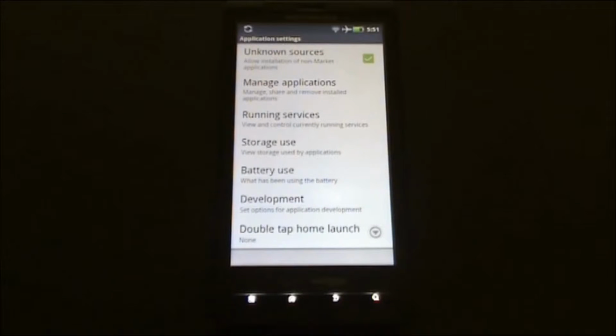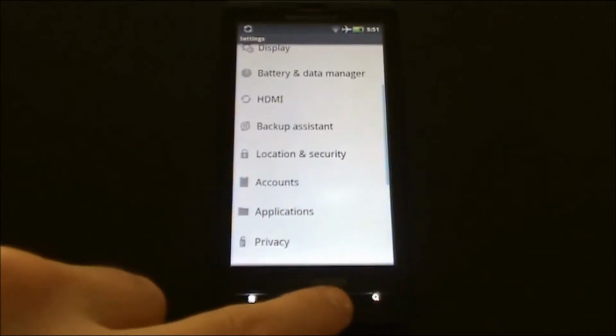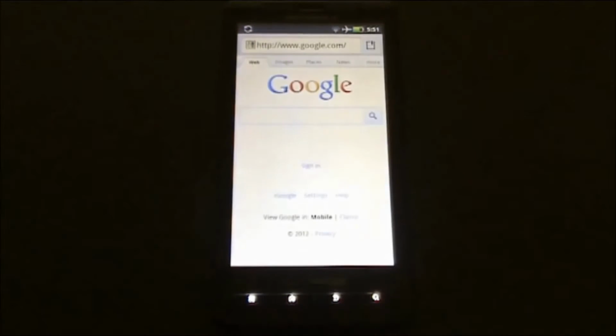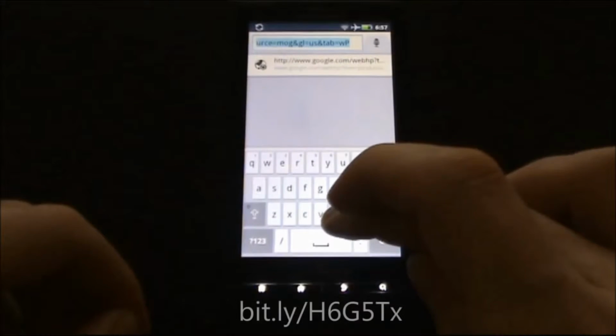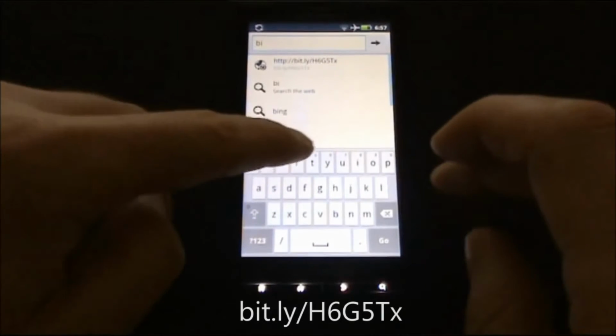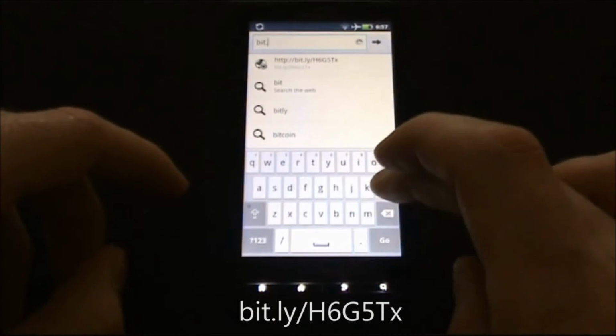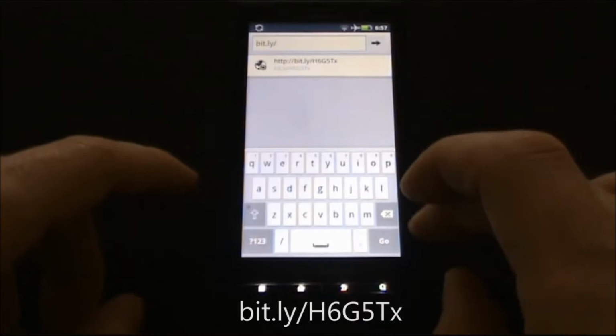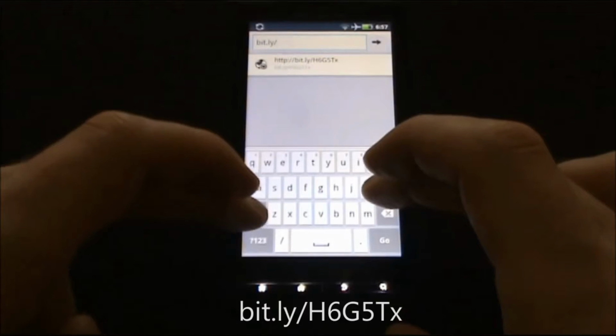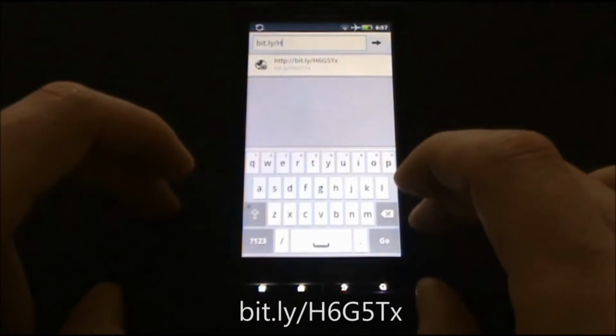For the next step, go to your browser. Tap on the address bar and enter the link on the screen, which is bit.ly/H6G5TX.